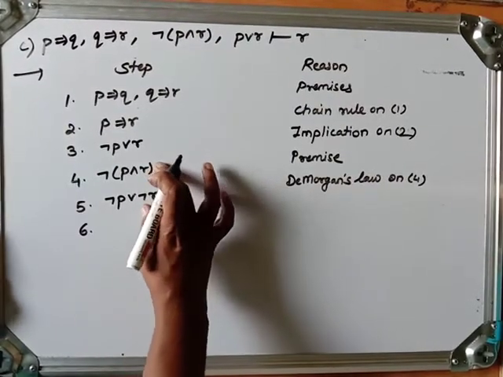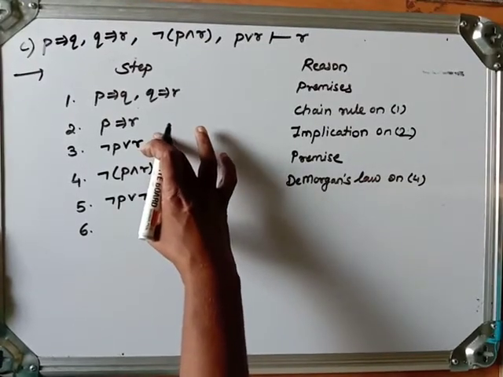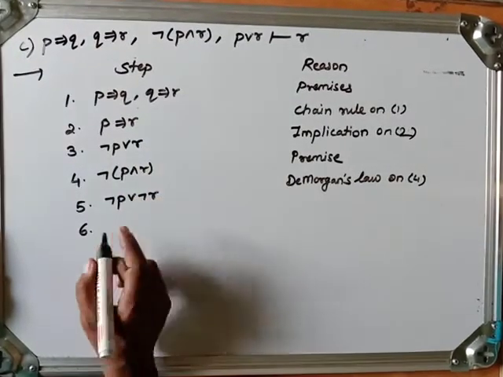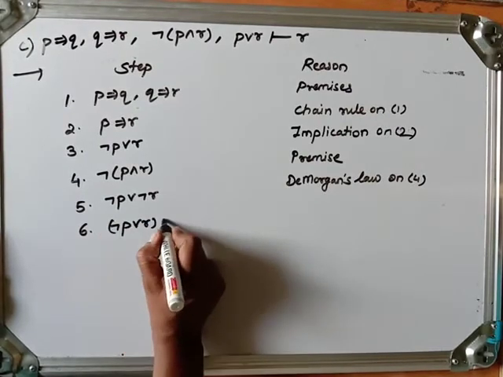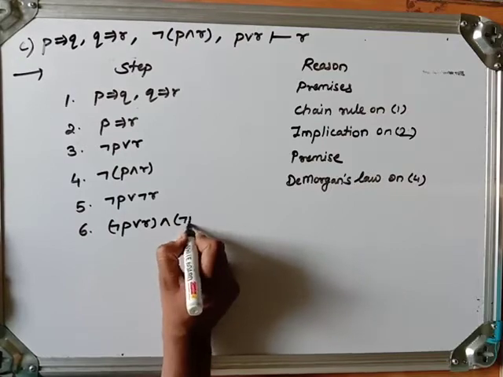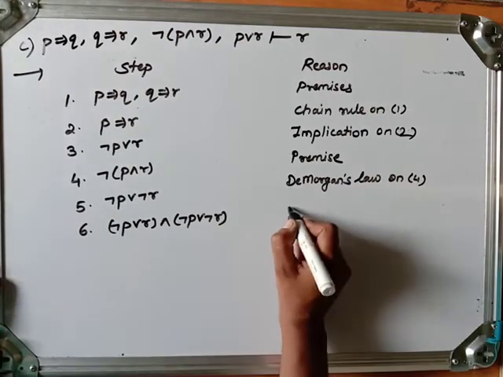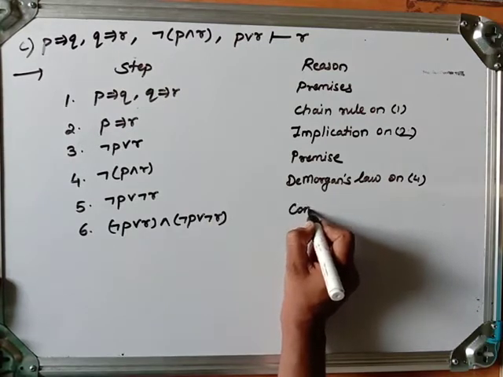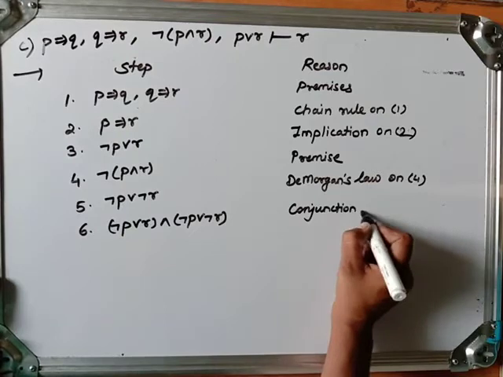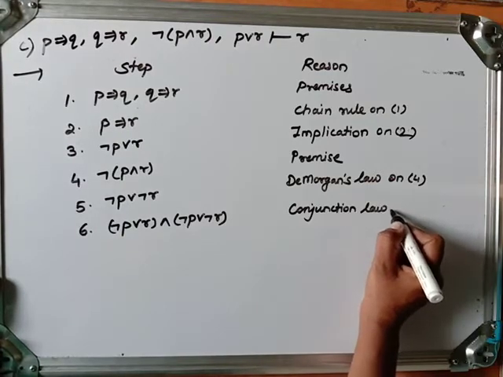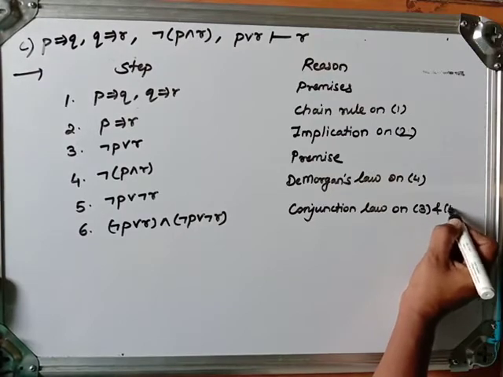Now, sixth step. Let me combine 3 and 5. So it is negation P or R, and negation P or negation R. This is the conjunction law; I am adding them. We have applied it on 3 and 5.